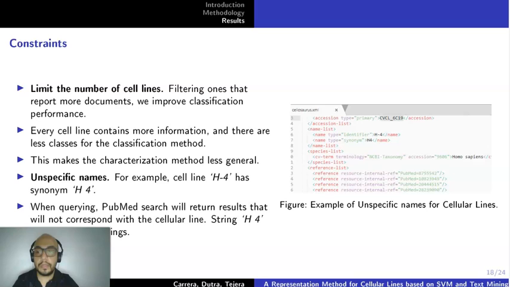Also, we have identified some unspecific names for the cell lines. For example, cell line H-4 has the synonym H4. When querying PubMed search, this will return results that do not correspond with the cellular line, as the string H4 can mean so many other things.